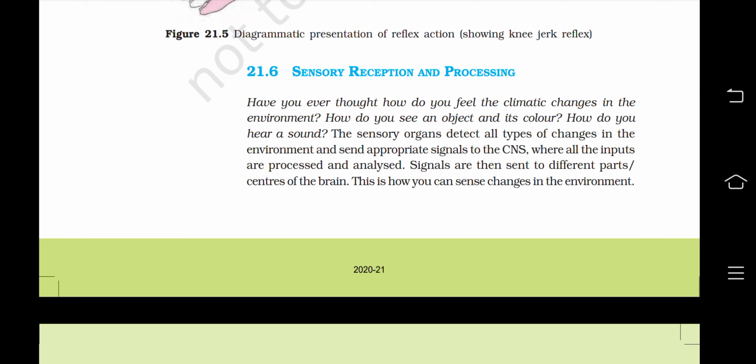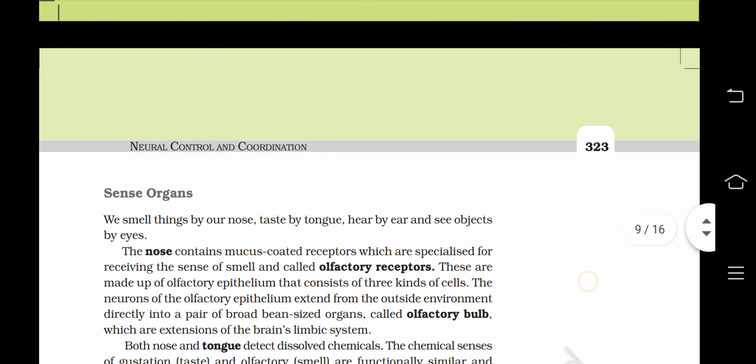Sensory reception and processing. Have you ever thought, how do you feel the climatic changes in the environment? How do you see an object and its color? How do you hear a sound? The sensory organs detect all type of changes in the environment and send appropriate signals to the CNS, where all the inputs are processed and analyzed. Signals are then sent to different parts or centers of the brain. This is how you can sense changes in the environment.